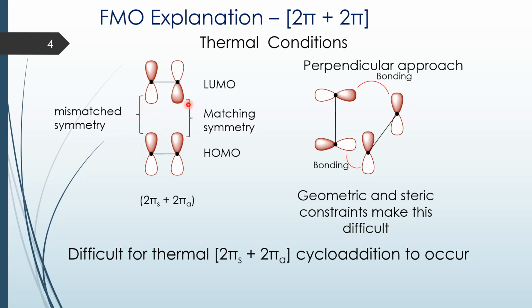So in order for an overlap to take place, one of the components has to approach from the perpendicular approach, resulting in an antarafacial overlap. So while supra-antara is symmetrically favored, the geometrical and steric constraints prevent such an overlap from taking place, and hence under thermal conditions 2 plus 2 cycloaddition is not favored.